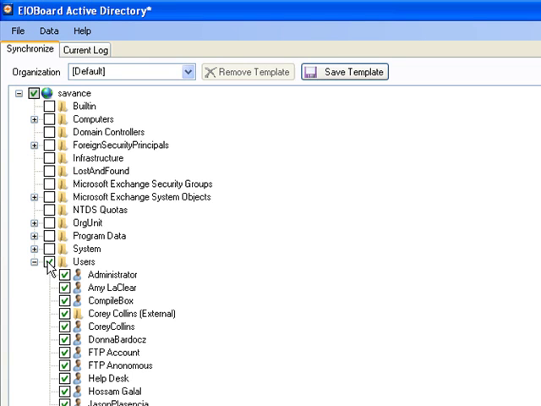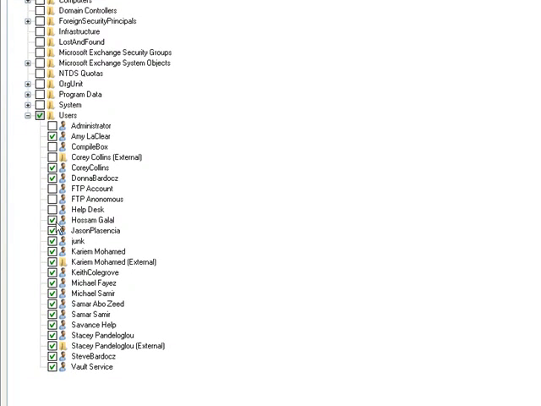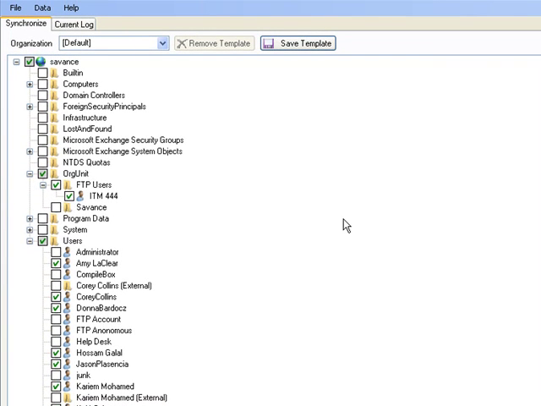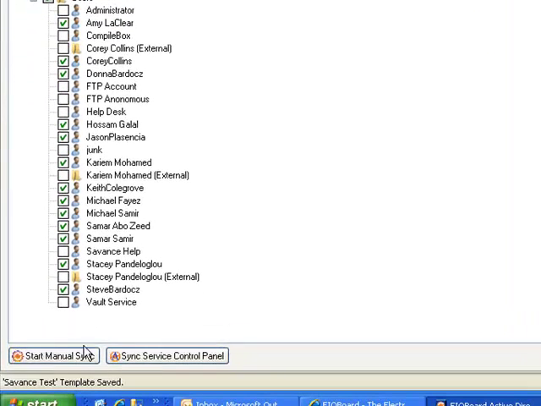Now, in my example, I'm just going to pull in some users here. There's a couple users that aren't really users that I'm going to pull off of here. And then I'm going to basically pick up all these real users here. There's also a user under this org unit. I can pull them back as well. And then I'll save this template because this is a tool that will synchronize every day or every week. All that's covered in the AD Sync overview.